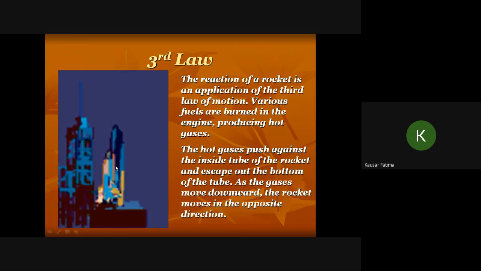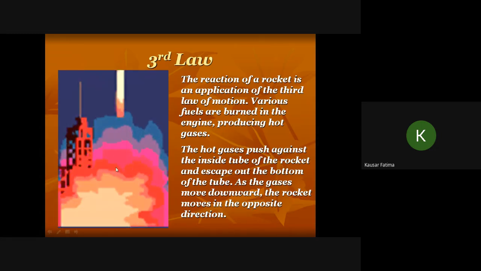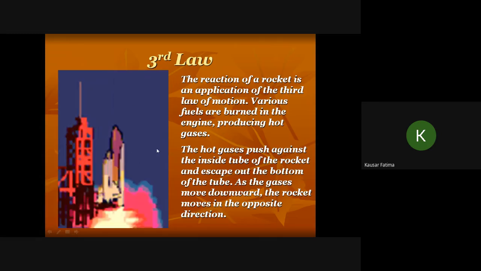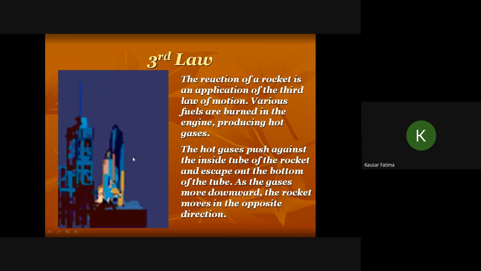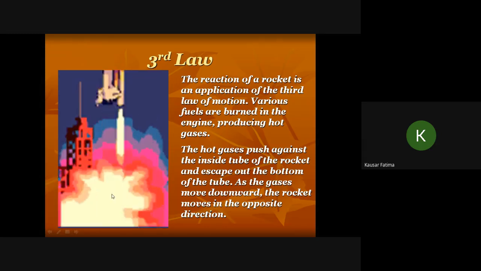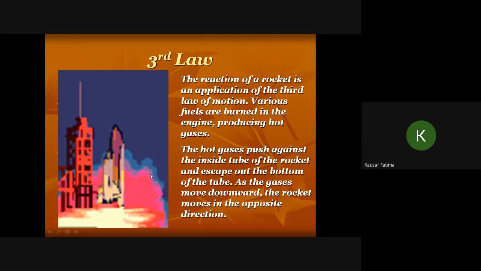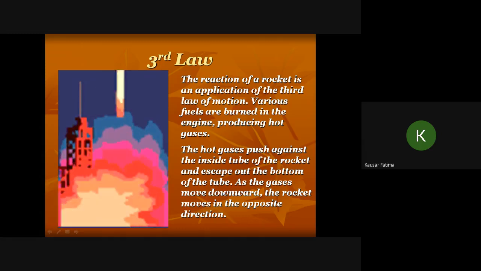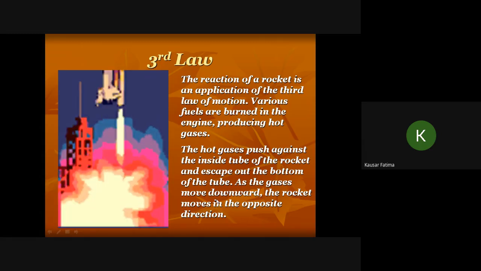And action and reaction of the rocket, that is also a very famous example of the third law of motion. Various fuels are burned and exhaust gases are produced. These hot gases are pushed downward. So the push of the rocket on the gases will cause a reaction force on the rocket by those exhaust gases. They push against the inside of the tube of the rocket and escape out of the bottom of the tube. So the gases move downward and the rocket moves in the opposite direction.